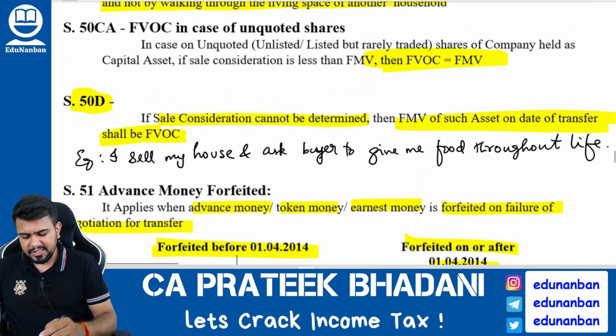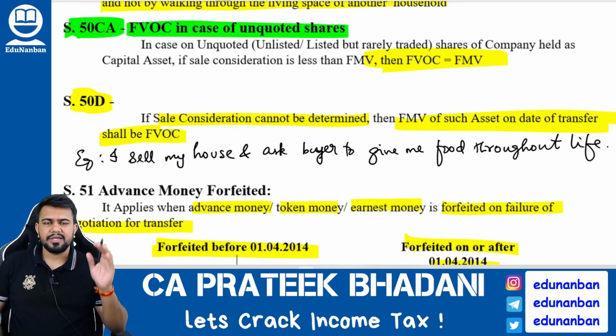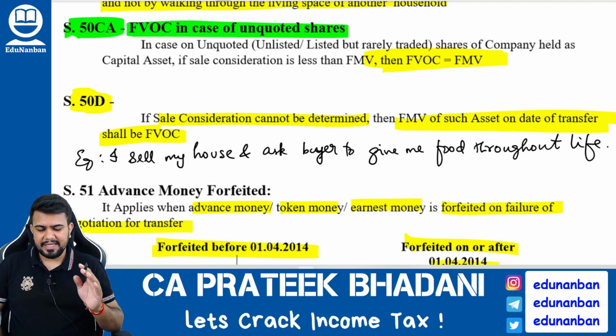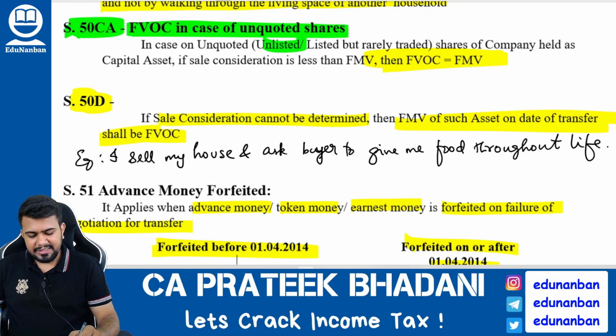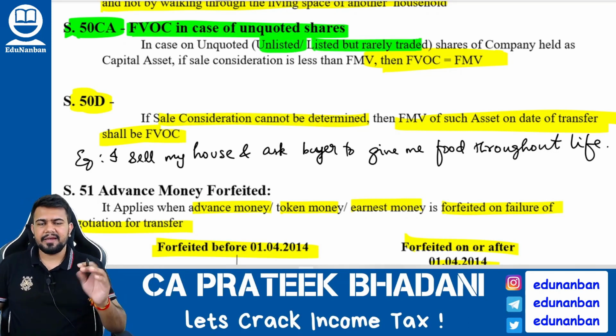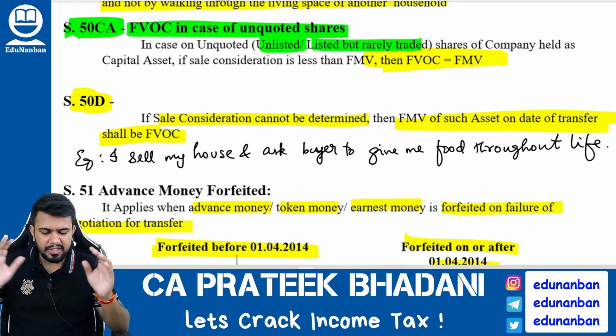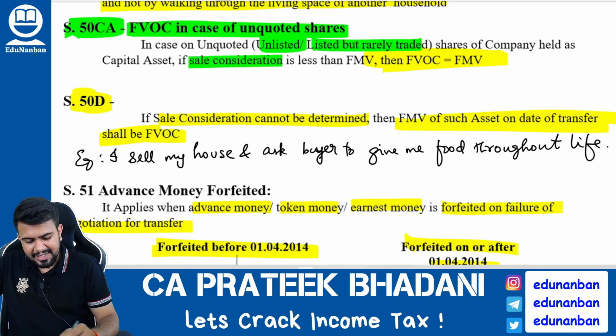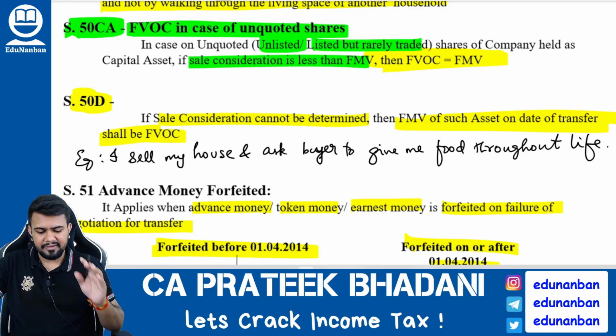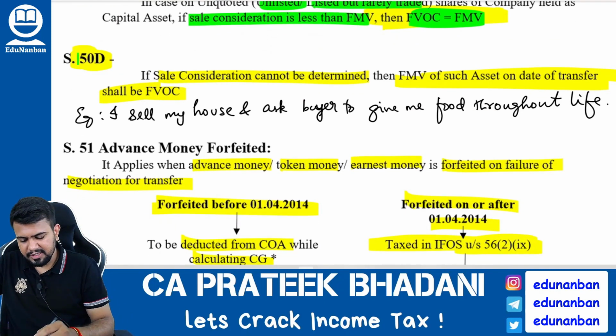Now let us discuss section 50CA. Full value of consideration in case of unquoted shares. Unquoted shares means unlisted shares or listed but rarely traded shares. In case of unquoted shares, if the sale consideration is less than the fair market value, then the full value of consideration will be considered as the fair market value.